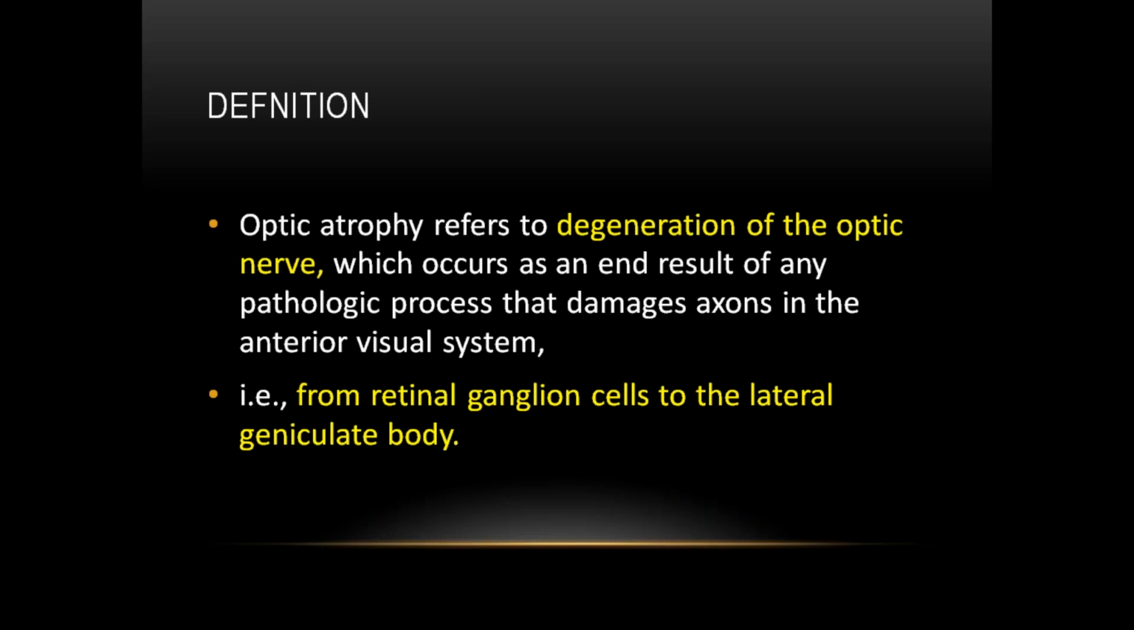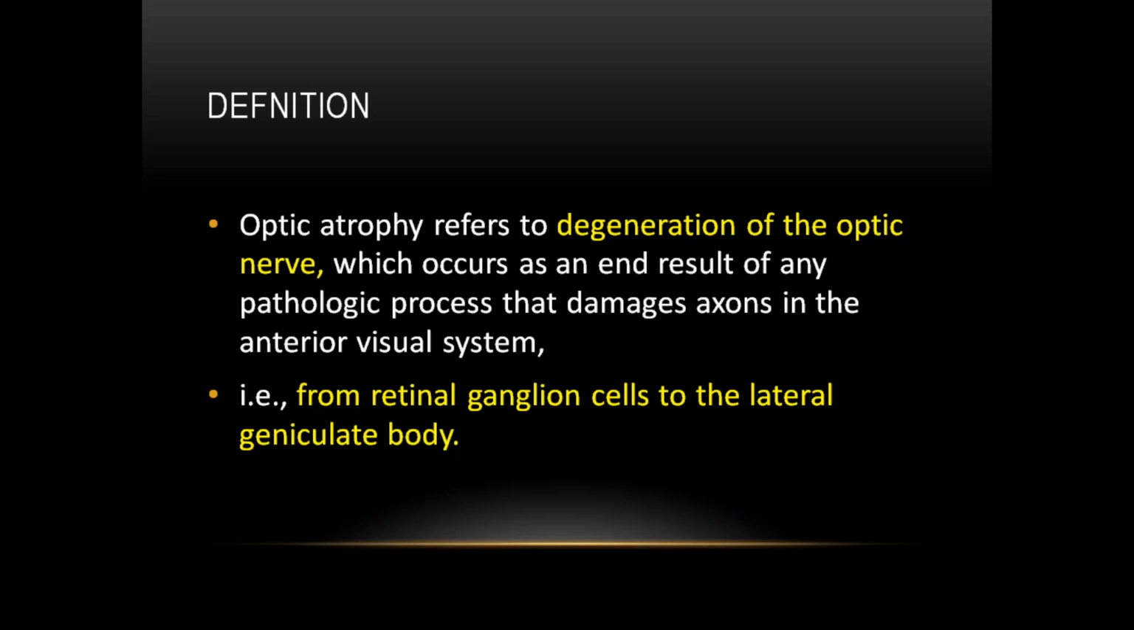So what are the types of optic atrophy? What are the various types of, am I audible? What are the various types of optic atrophy? Number one is primary and secondary. That is one definition. The second one is based on ophthalmoscopic appearance. When you see the fundus, there are various types of fundus. That is ophthalmoscopic appearance of fundus.